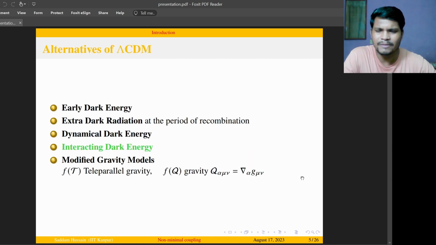So people have already worked on various alternative theories, of which the most popular ones are early dark energy models, extra dark radiation, delayed recombination, dynamical dark energy, in which the dark energy equation of state becomes a function of redshift, interacting dark energy, in which dark matter and dark energy interact non-gravitationally, and some models depending on modified gravity, like teleparallel gravity or f(Q) gravity.